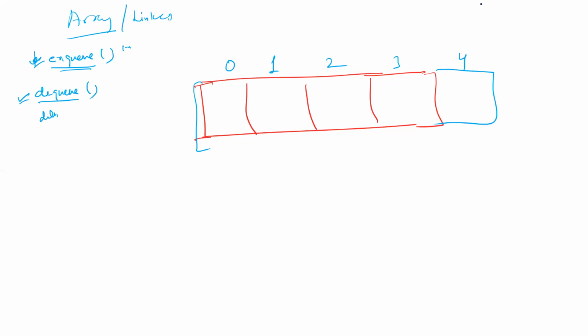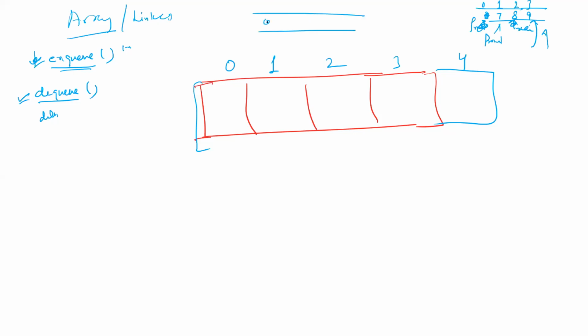So that some front is there and the rear is there. When some element is being inserted into the queue, rear is being incremented. Let us suppose this was a scenario: front was the index of this element 3 and rear was the index of this element A. If you are using array representation, this is 0, 1, 2. When you are inserting a new element, the rear is being incremented. Rear will become equal to 3. When you are deleting an element from the queue, front is being incremented.